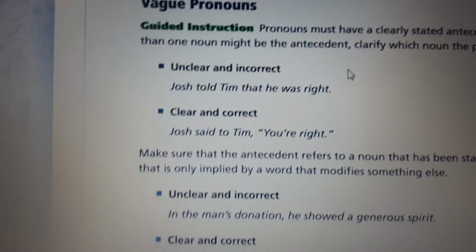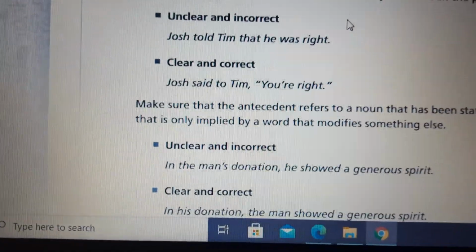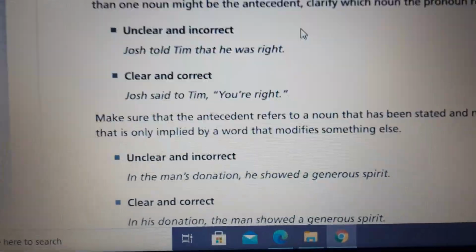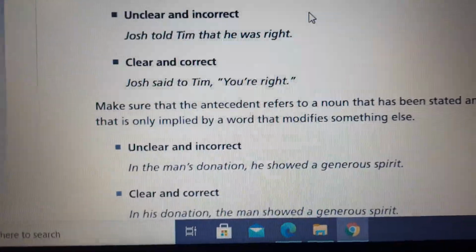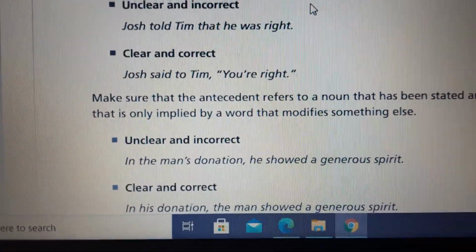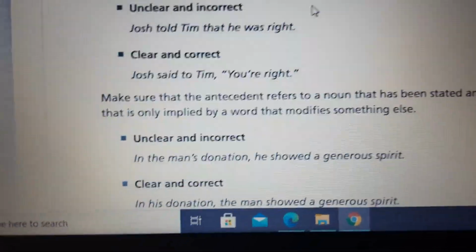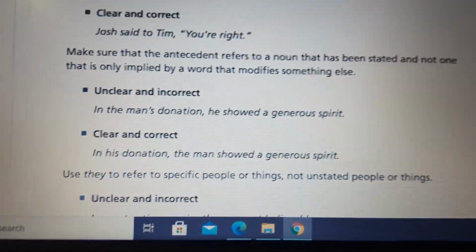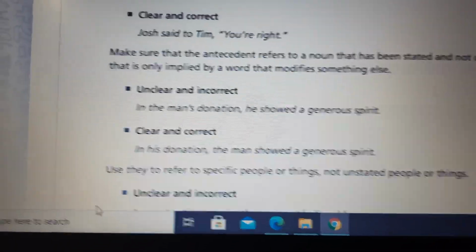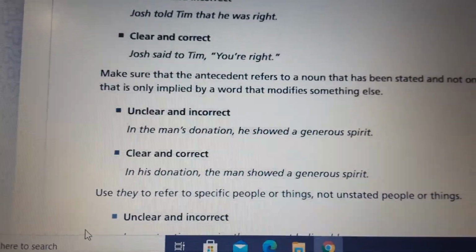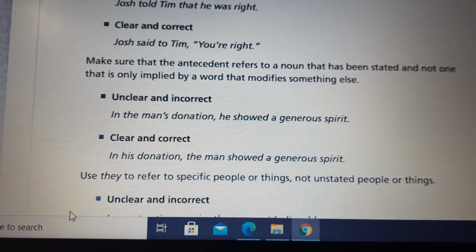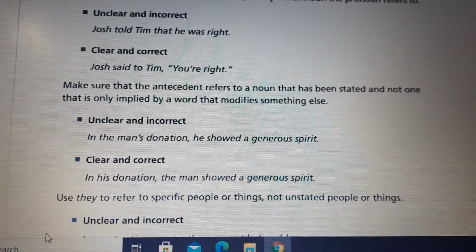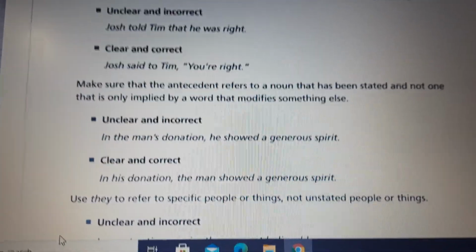Okay, so here, make sure that the antecedent refers to a noun that has been stated and not one that is only implied by a word that modifies something else. This is a bit tricky. You feel like maybe you wrote a good sentence and you used the proper pronoun for this sentence, but actually maybe you made a mistake. So let's see, we have the unclear and incorrect example.